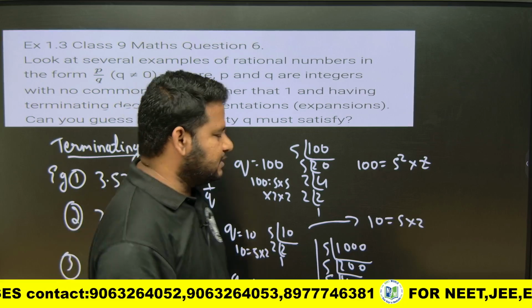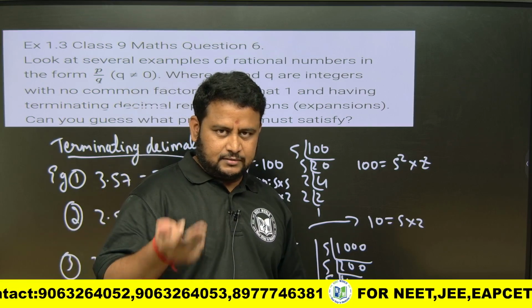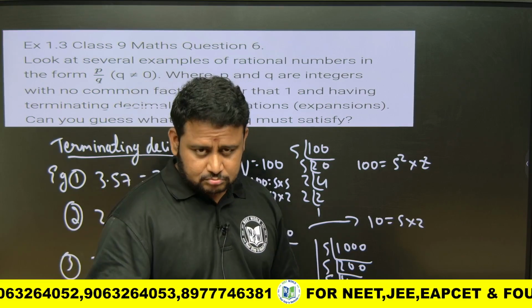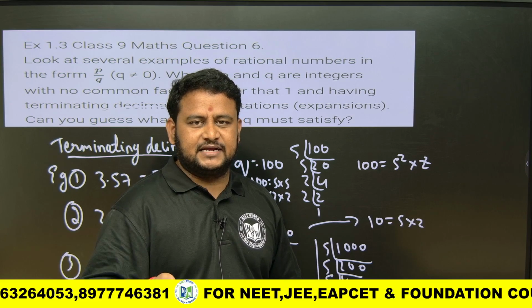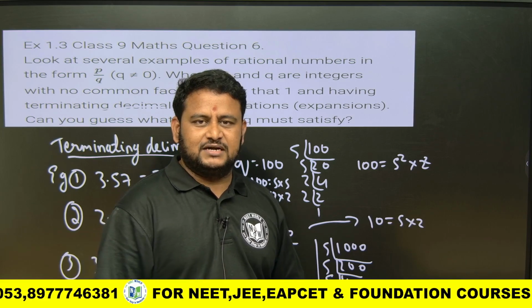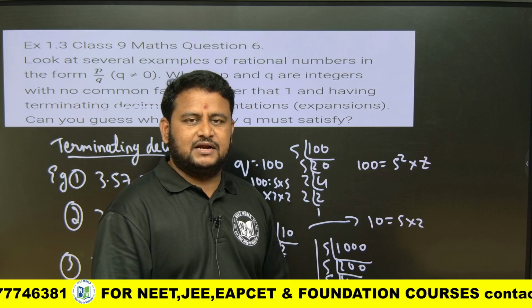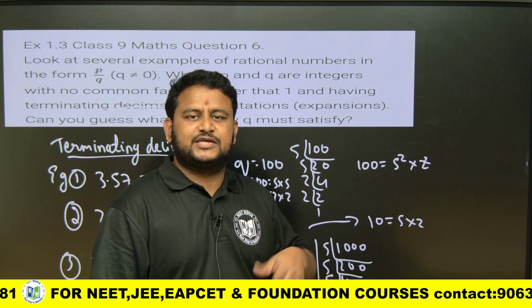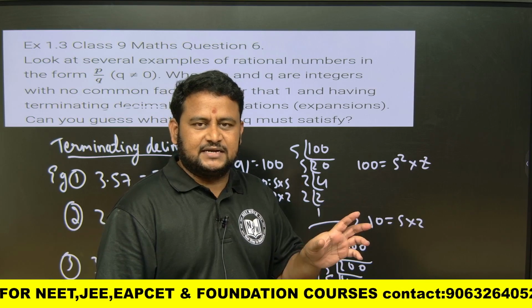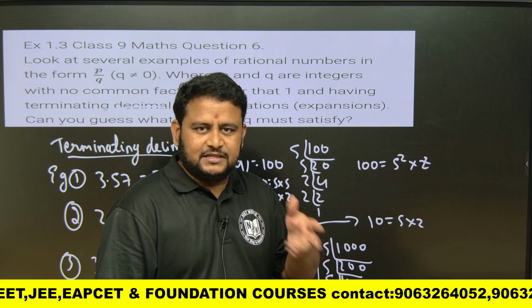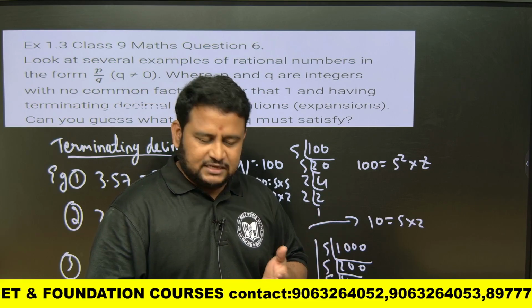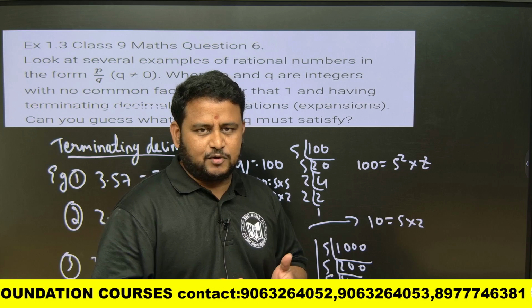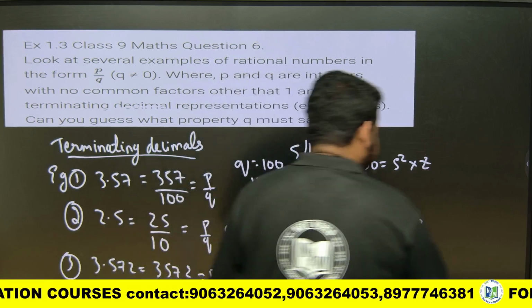These things we learned, and how to convert the terminating decimal into p by q form, and how to convert non-terminating but repeating decimal into p by q form we learned. And one of the properties also we learned, that is the property that q must satisfy if it is a terminating decimal, that is the factorization of q will be in the form of 5 to the power of m into 2 to the power of n. That is also the thing we learnt in the previous class.